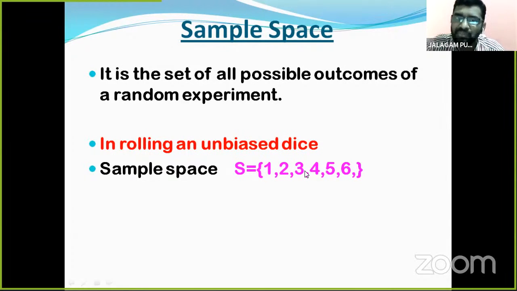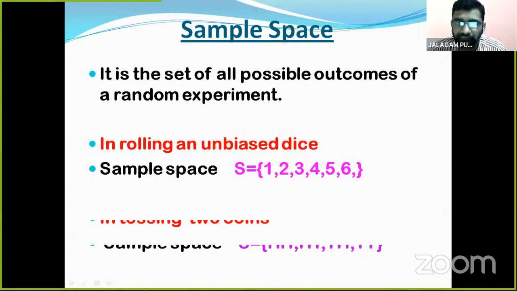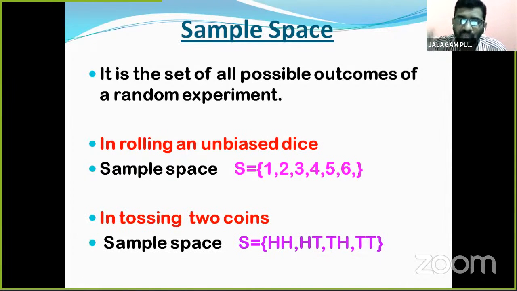Sample space is set and the number of outcomes here is 6. And we see another one in tossing 2 coins. When we toss 2 coins, the sample space may be: first coin head, second coin head; or first coin head, second coin tail; or first coin tail, second coin head; or both are tails.